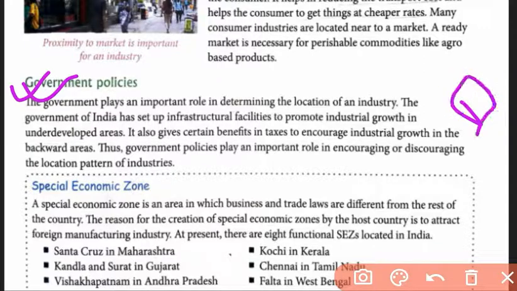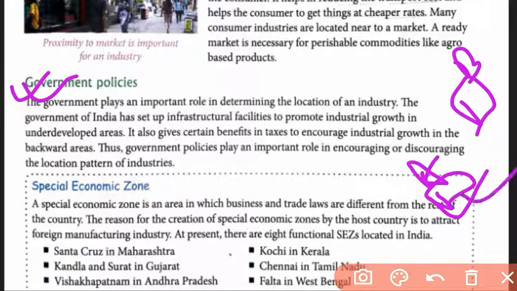So in this place the tax is very high, in this place the tax is less, and here the tax is very high. So the industries can also be located here, if the other parameters are equal. So here you have the raw materials. The industries will be located near the raw material, near the market, where the power facilities are there, where the accessibility, or you can say a good amount of skilled labor, is also found. So these are some parameters, or factors, that will affect the location of the industries.